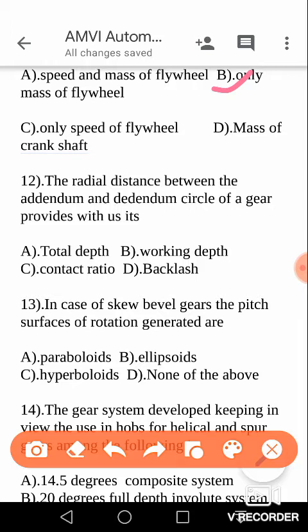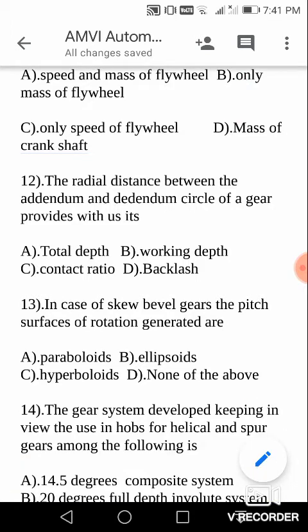Okay, next, the radial distance between the addendum circle and dedendum circle of a gear provides us with what is known as the total depth.